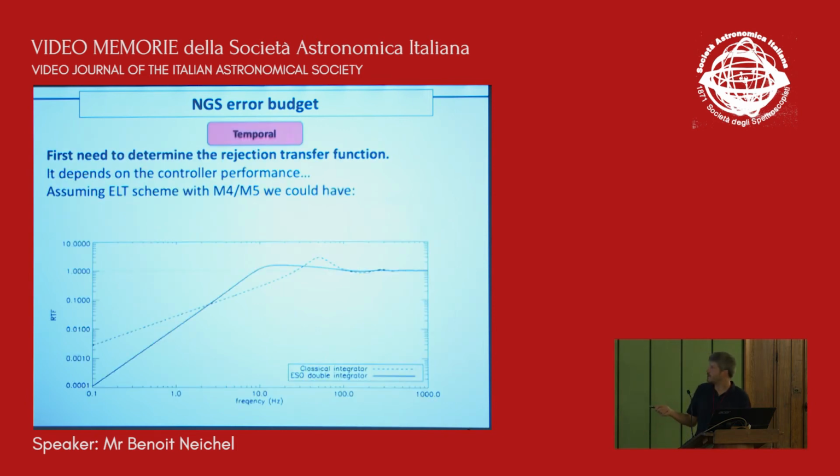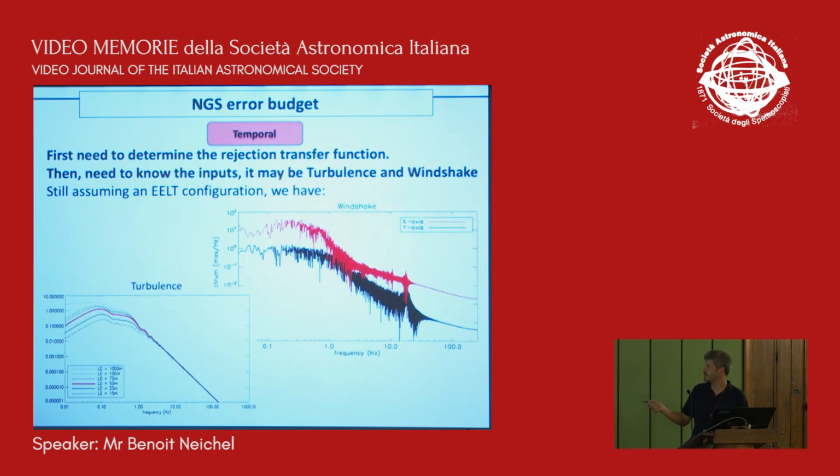Then we have the temporal error. So this depends on M4, M5. So depending on the way we are controlling them, you can have different sorts of rejection transfer function, and then depending as well on the wind shake. So this is almost directly proportional to the wind speed. So if we have a good idea of what the wind speed will be during the night, we should be able to have a good idea of how the telescope will be shaking. The turbulence as well, we have some models, even though the main contributor here is the wind shake. So the turbulence in terms of jitter is very small compared to the wind shake.